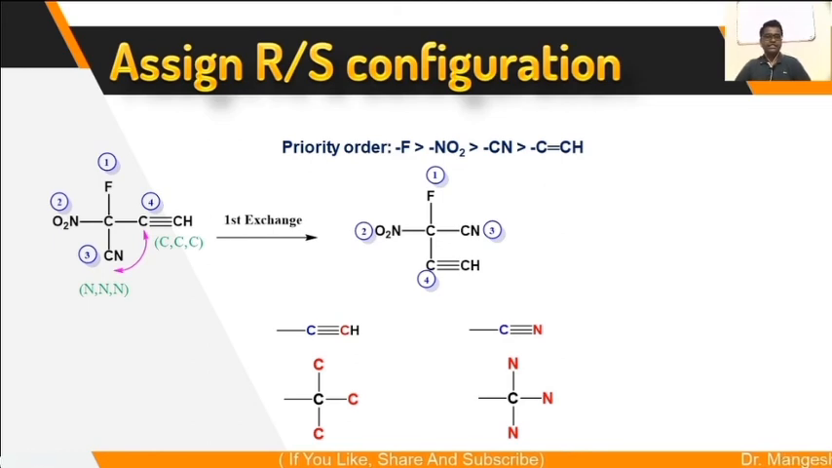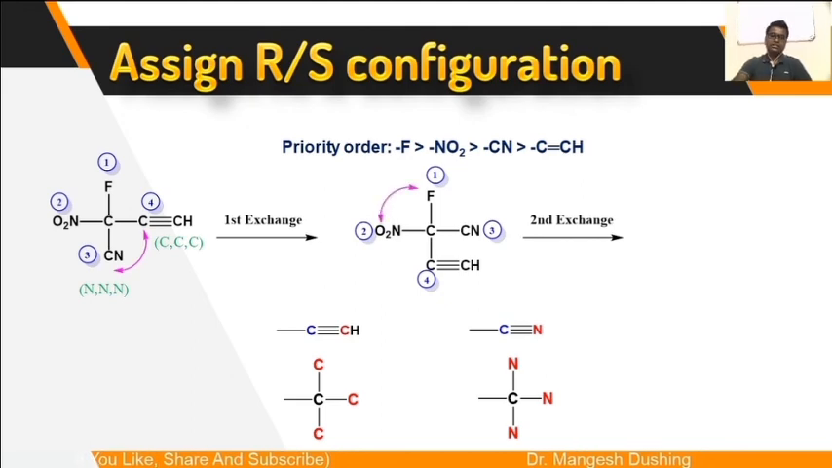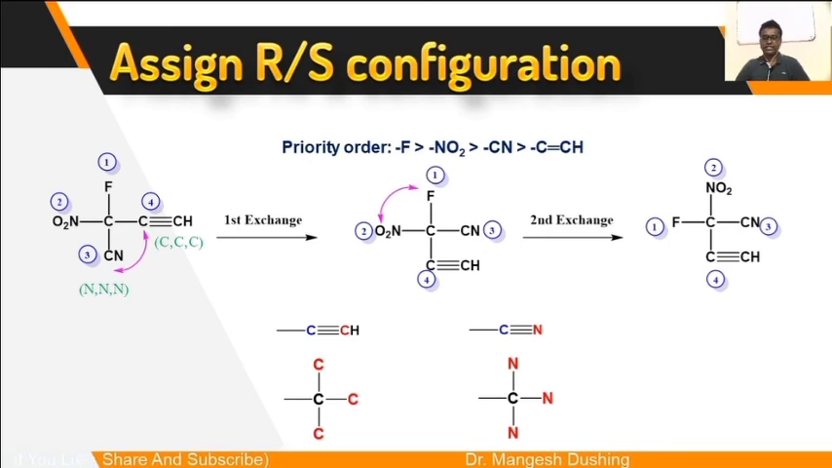Now the second interchange is a must. So the second interchange is to make the second priority group on the top. But the top position is of the first priority group. So there will be an exchange between first and second only. Third and fourth remain as they are. So exchange between 1 and 2. So you will get this configuration.